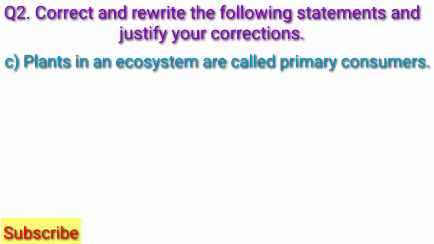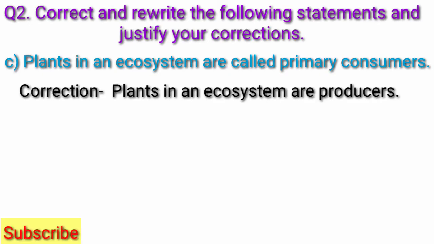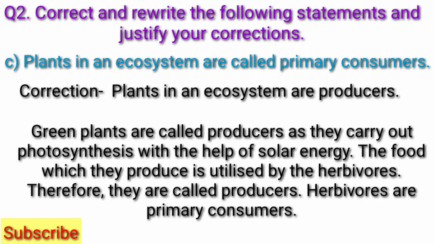C. Plants in an ecosystem are called primary consumers. Correction. Plants in an ecosystem are producers. Green plants are called producers as they carry out photosynthesis with the help of solar energy. The food which they produce is utilized by the herbivores. Therefore, they are called producers and herbivores are primary consumers. Question 3. Give reasons. A.